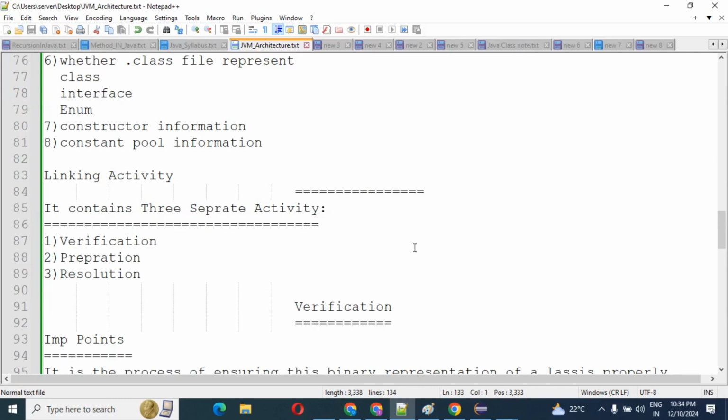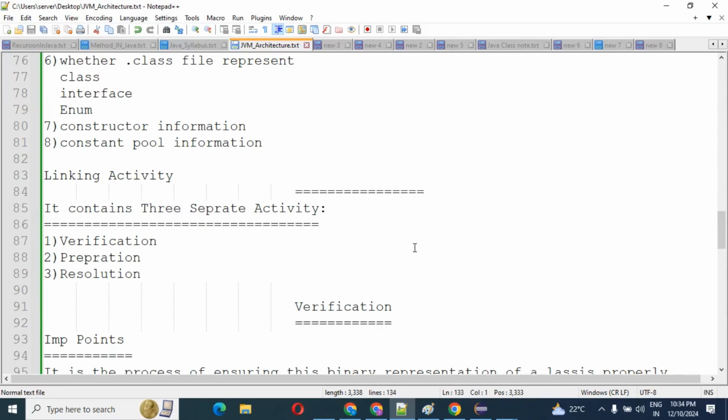The bytecode verifier is responsible for verifying whether our .class file is properly formatted or not.